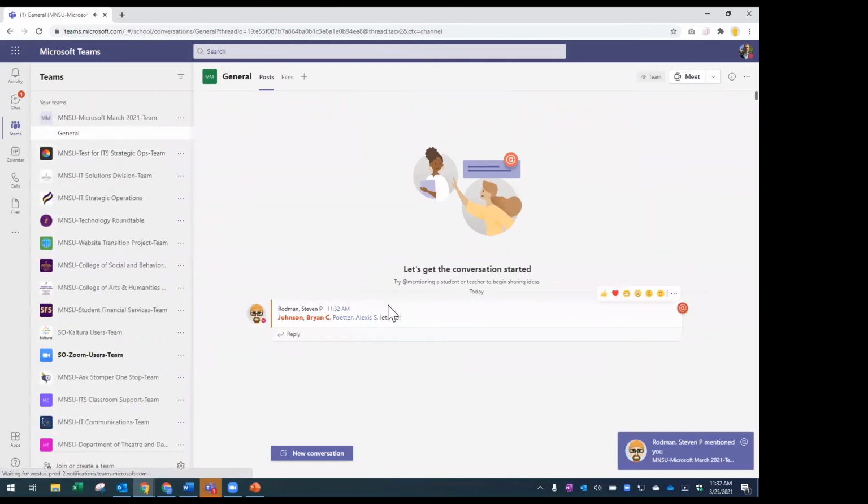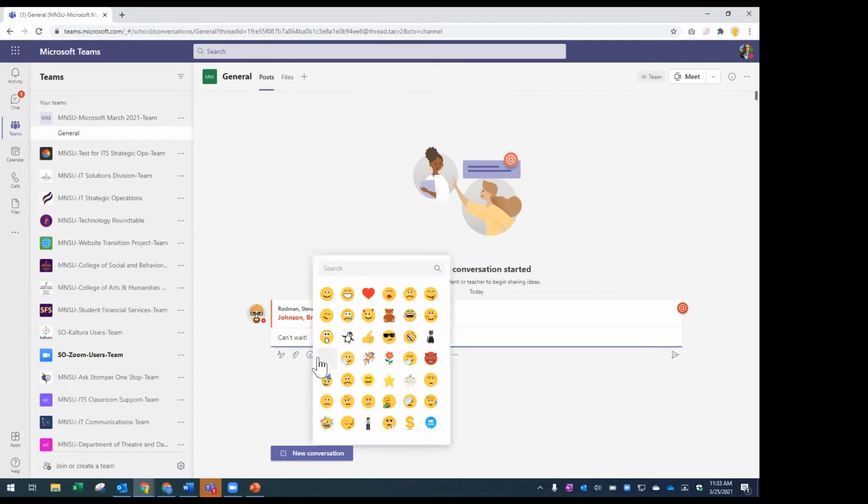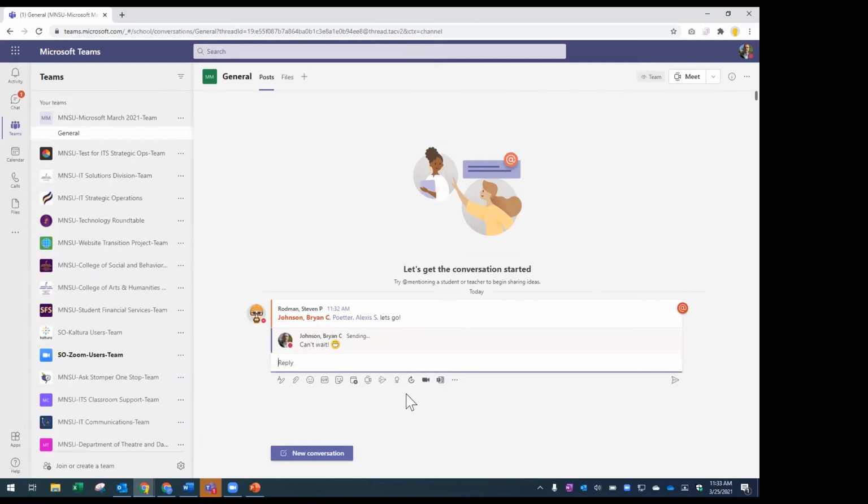Okay. Oh, I just got a message from Steve. He just posted to our general channel of the Microsoft March 2021 team, and he included my name and Lexi's name and said, "Let's go." And I can reply, "Can't wait." And maybe I want to add a little flair to this message. I could choose an emoji with a big smile and hit enter.